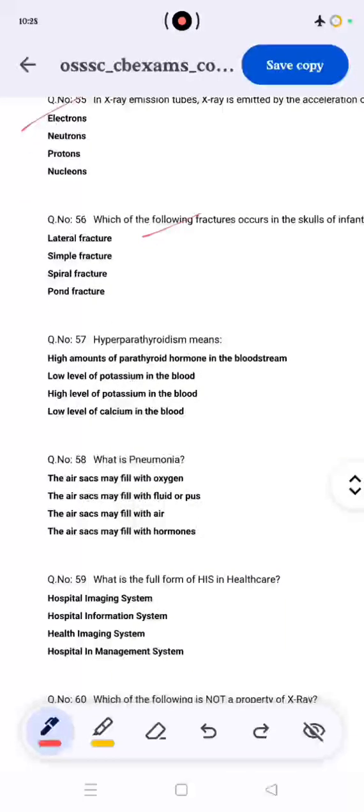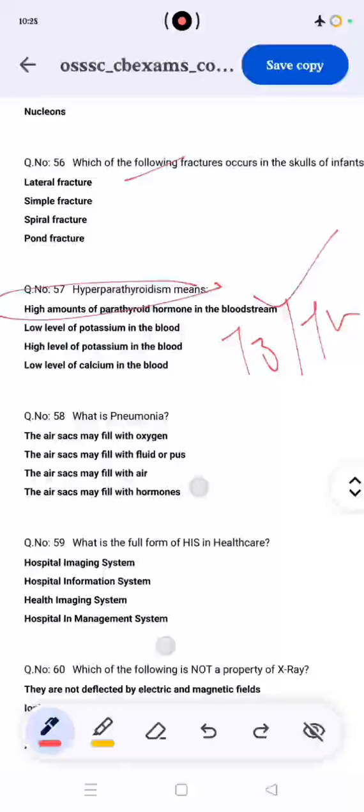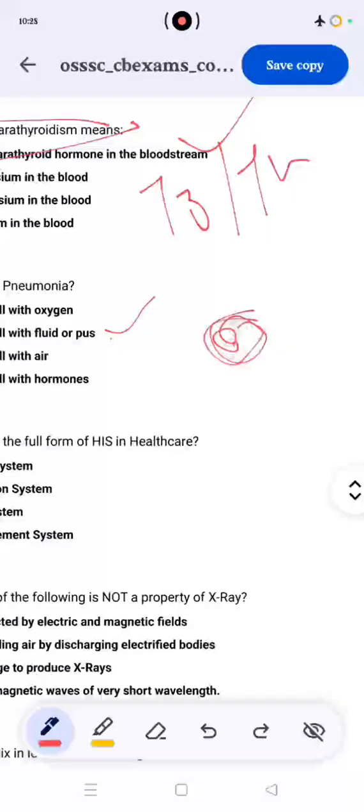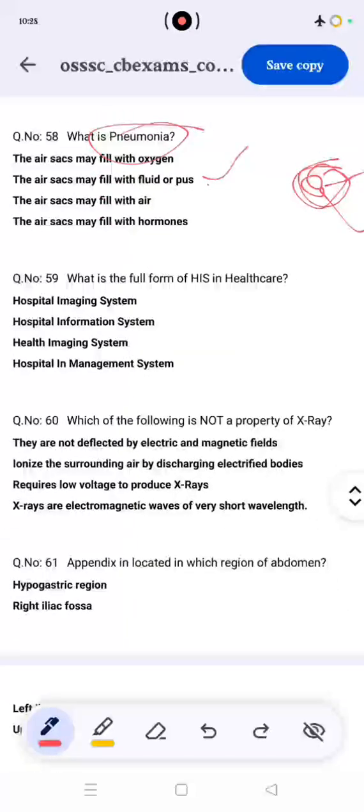Hyperparathyroidism means a high amount of parathyroid hormone in the bloodstream. T3, T4. Just like pneumonia, it is when the air sacs may fill with fluid or pus. Just like the alveoli filled with pus and fluid. These are pneumonia. HIS, hospital information system, is correct answer 2.